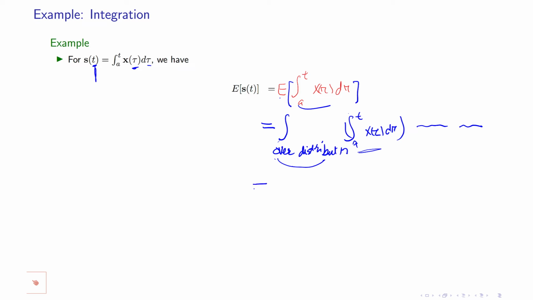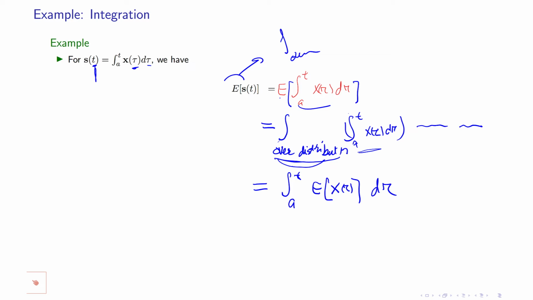So I put this integral outside: the integral from a to time t of the expected value of x of tau. This expected value is just the integral over the distribution. Expected value just means integral over distribution; it's an abbreviation of that. So this goes there, and then you will have d tau.